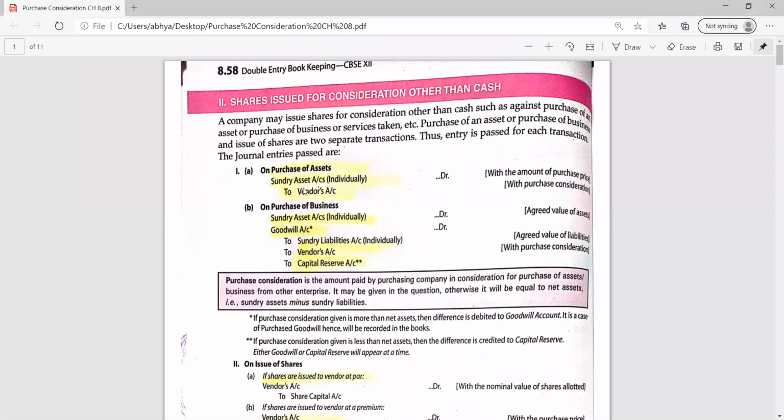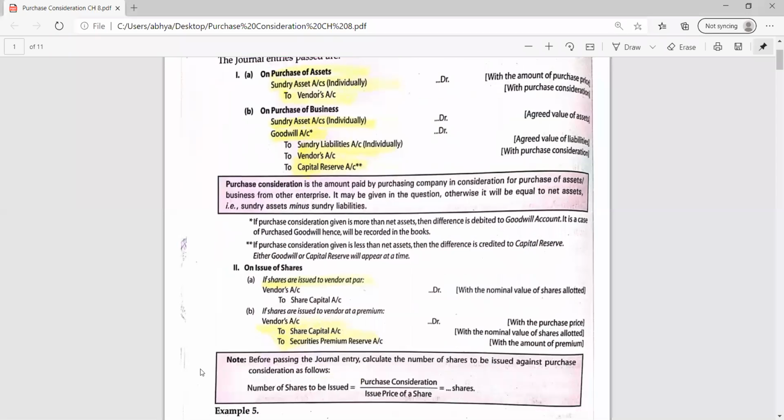So whenever we will be purchasing assets, then the asset will be debited and vendor will be credited. Vendor is the seller. And if the name of the assets are given, then we have to write that name, individual names like land, building, plant, furniture. If no name is given, then we need to write sundry assets account debit to vendors. And the second entry which I told you is for making settlement of the vendors.